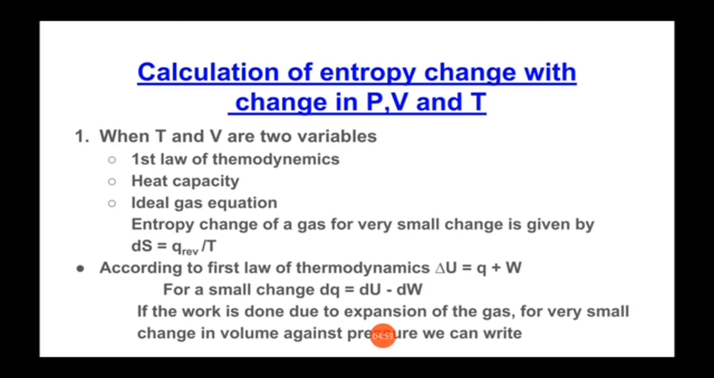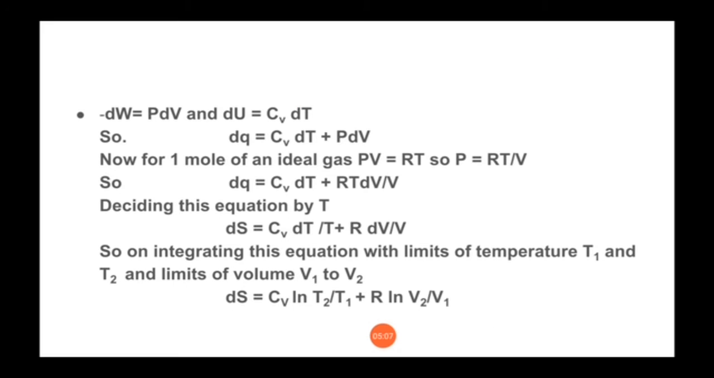If the work is done due to the expansion of the gas, then for a very small change in volume against pressure, we can write minus dw is equal to pdv, where p is pressure and dv is change in volume. And of course the equation of internal energy, du is equal to cv into dt, where cv is heat capacity at constant volume. So we can substitute both these values in the above equation.